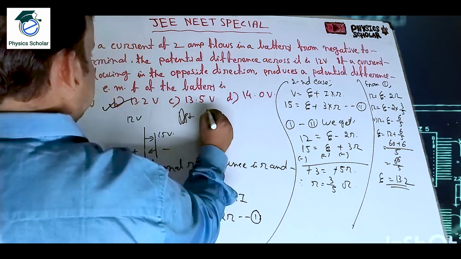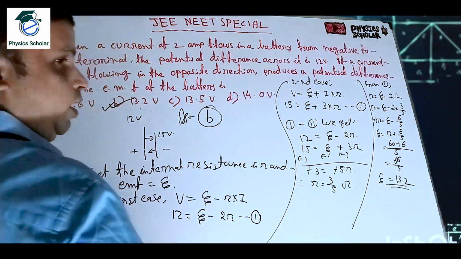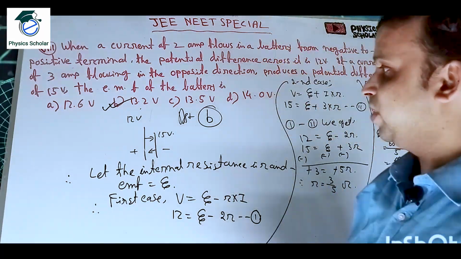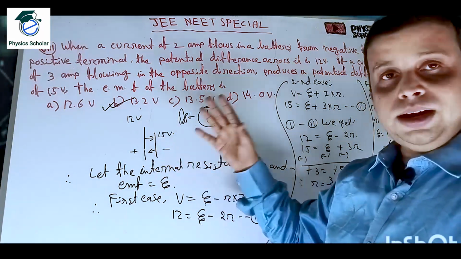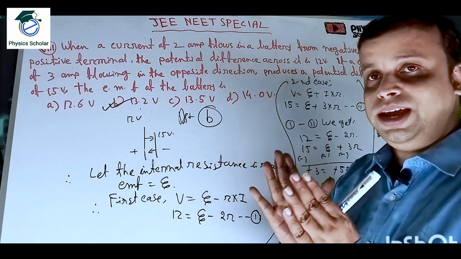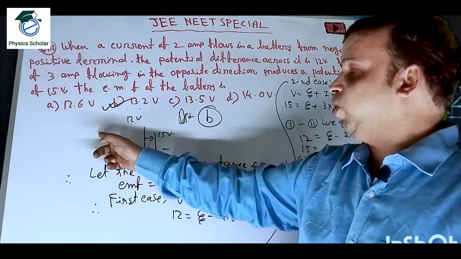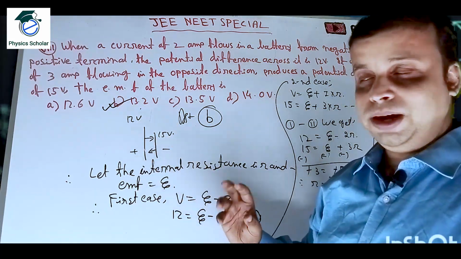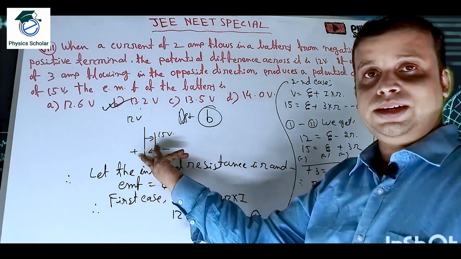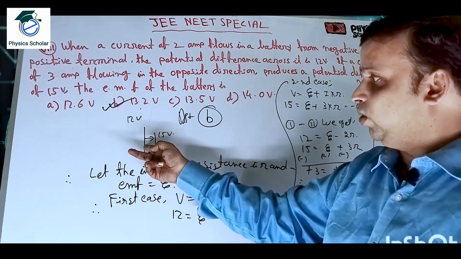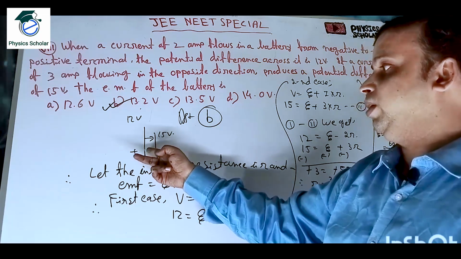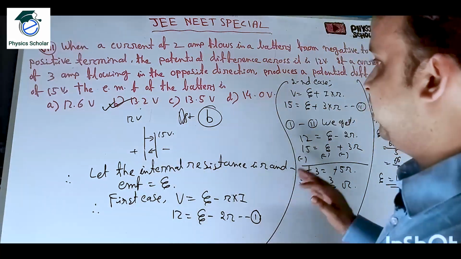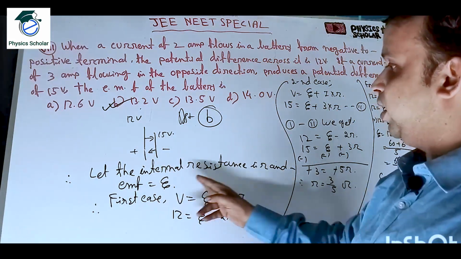So the answer will be option number B. Clear? Eta is equal to 13.2. So let us explain it once again. What is given? When the battery is connected normally, outside the battery the current will flow from positive to negative terminal, but inside the battery the current will flow from negative to positive terminal. But when it is connected in reverse, what will happen inside the battery? The current is flowing from positive to negative terminal, so the voltage of the battery will be increased. Here the internal resistance of the battery is small r and the EMF is eta.